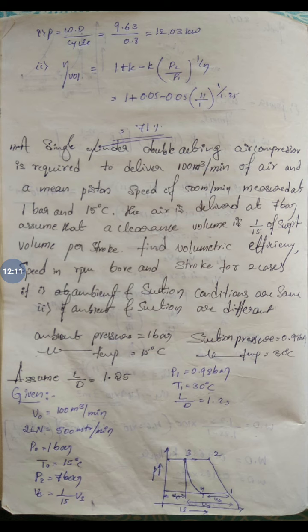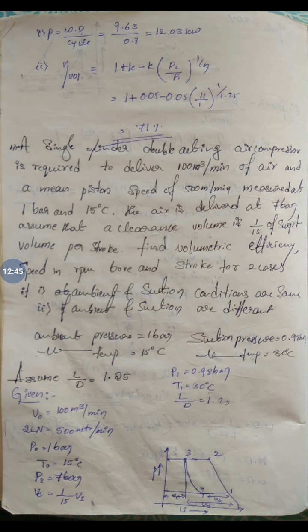Now to calculate the third part, the volumetric efficiency. We have already derived the volumetric efficiency in terms of clearance ratio and pressure ratio, that is 1 plus k minus k into (P2 by P1) to the power of 1 by n. He has given that the clearance volume is 5% of the swept volume, that is Vc equal to 0.05 Vs. So Vc by Vs, the k value, is 0.05. Substituting these values, we get the volumetric efficiency as 71%.